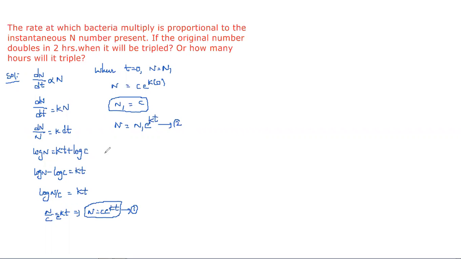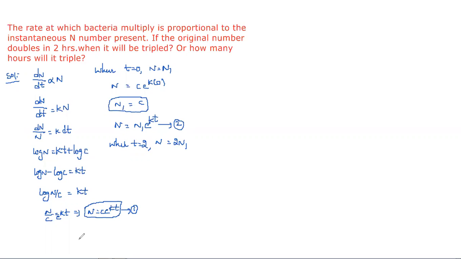Now we take that one. So the second one, what they mentioned: if the original number doubles in 2 hours, it will double in 2 hours is nothing but when t is equal to 2 hours, it has doubled. So that is nothing but the original number we chose as N1.